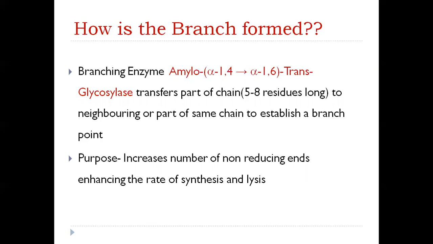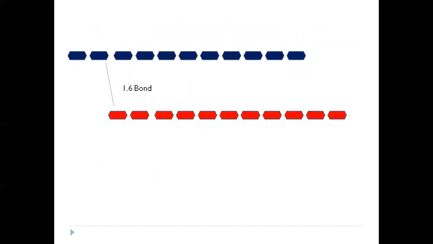And the purpose of this reaction is that it increases the number of non-reducing ends, increasing the rate of synthesis and lysis. So the more the number of branches, the more the number of glucose units we can store. So the glycogen stores will also be more, synthesis will be more, and the breakdown will also be more. Now let's look at this